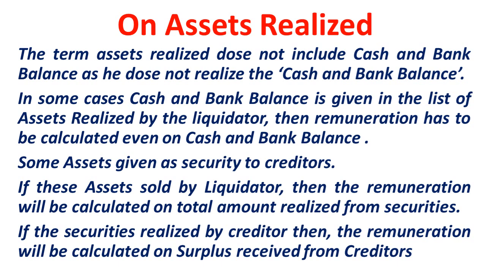In case of security realized by the liquidator, we need to calculate remuneration on the total amount. If it is realized by the creditor himself and the surplus balance is given, we need to calculate on that surplus balance. These are the things you need to bear in mind whenever you calculate remuneration on assets realized.